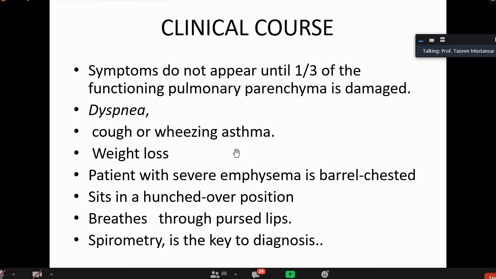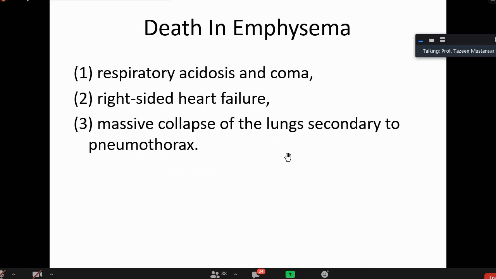What will spirometry say? Lung function test will show you that the FEV1 is less than 1. What is the cause of death? Respiratory acidosis and coma, because exchange of gases is not there. Right-sided heart failure because of the pulmonary hypertension, because of gradual destruction of the lung tissue.